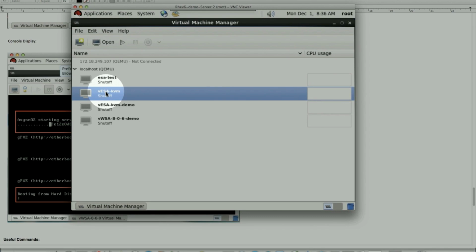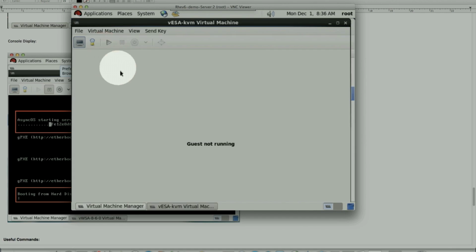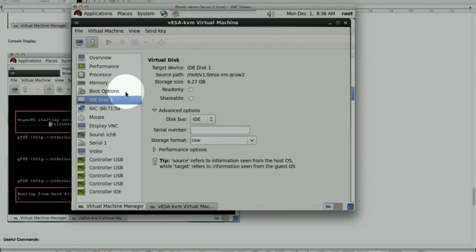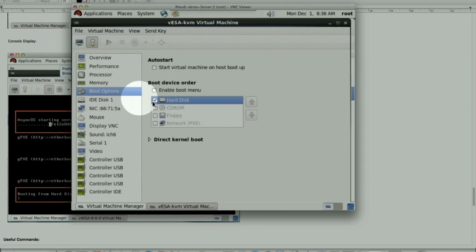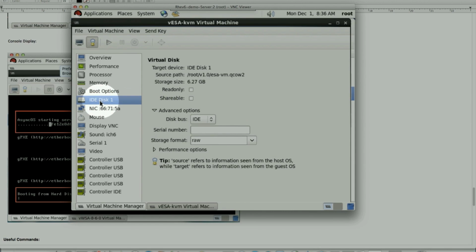What we'll do is look at the added option and reboot it again. We highlight vESA KVM, open. This bulb is added, but we look at the boot option. We can leave the default, that's what's supposed to be. It's the IDE disk.